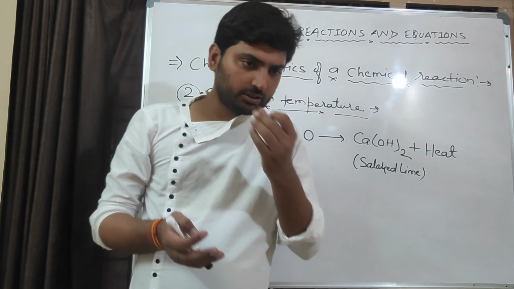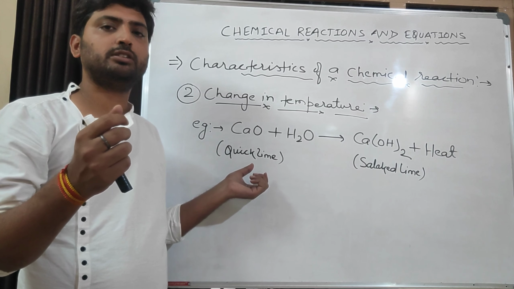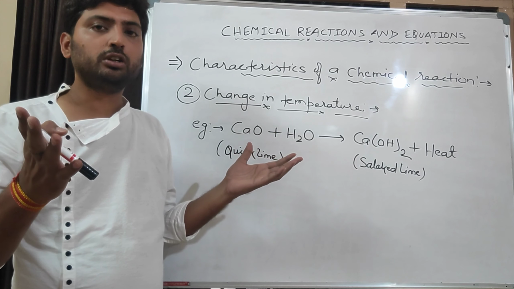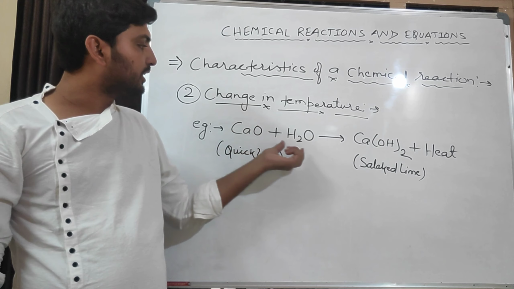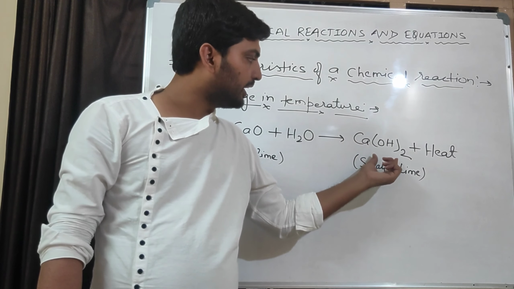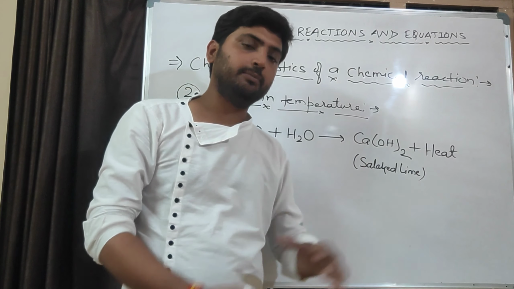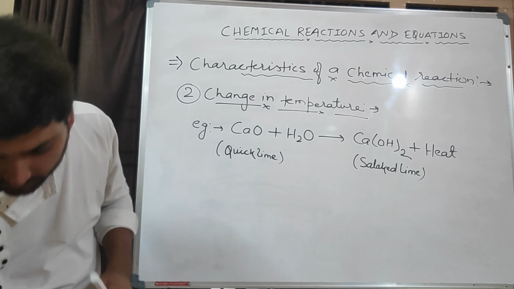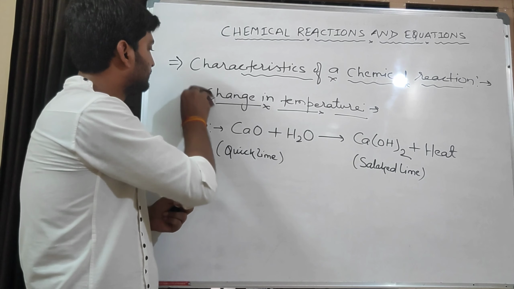You people must have observed, quicklime means in local language we can call it chuna. When we mix it in water, there is an evolution of heat. So calcium oxide reacts with water to form calcium hydroxide plus heat. This is called quicklime and this is called slaked lime. This is the example of change in temperature. Copy it. Now third one is change in color.